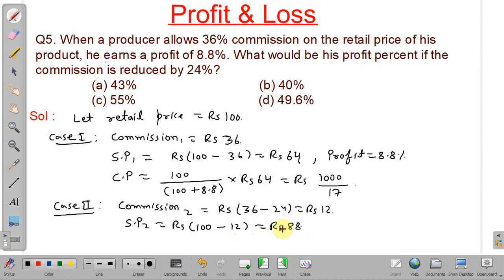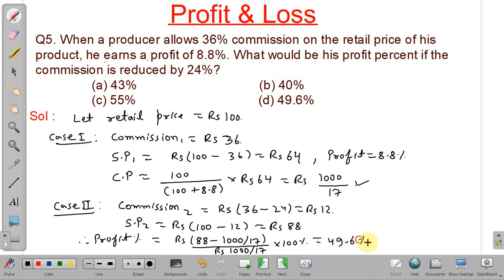Now we have to find the profit percentage. Therefore profit percent in this case will be equal to selling price rupees 88 minus cost price. So cost price will be the same, this much, 1000 divided by 17, whole divided by cost price, that is rupees 1000 divided by 17, into 100 percentage. So we will get this 49.6 percentage. Our answer will be option number D.